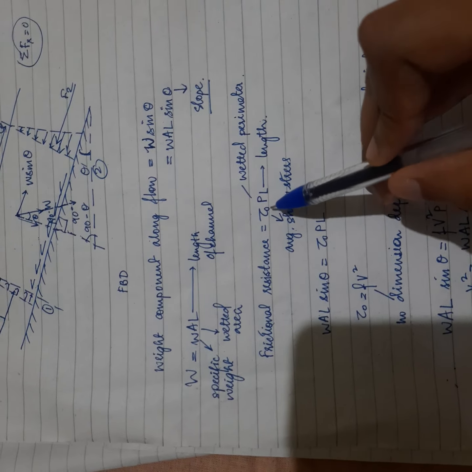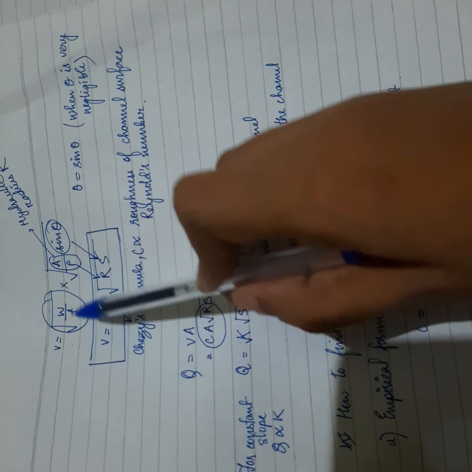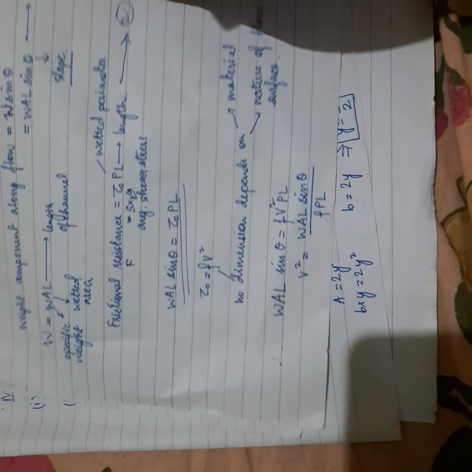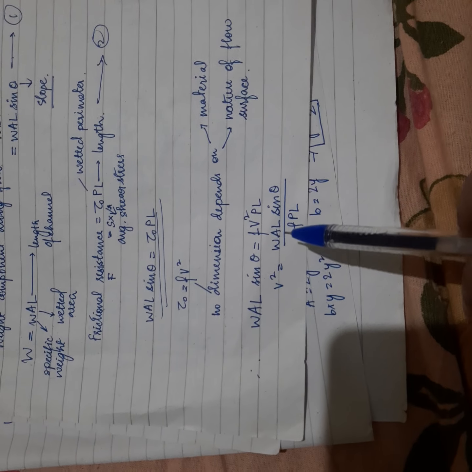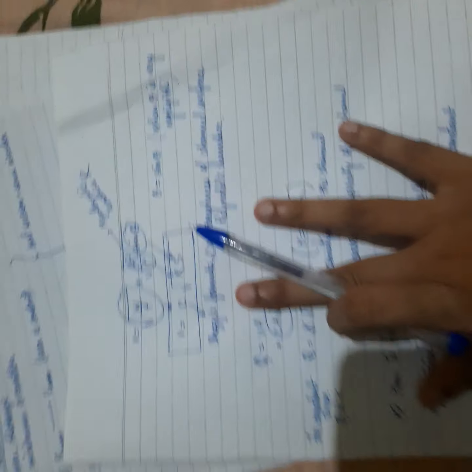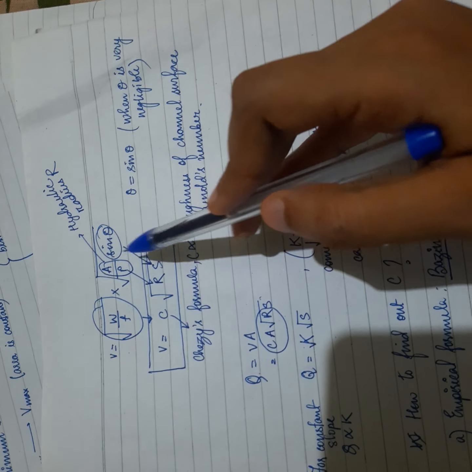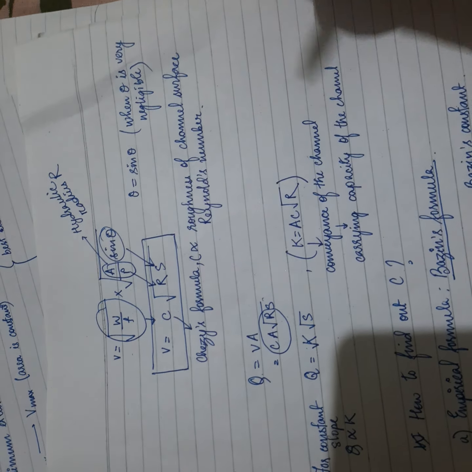V is velocity. Then just rearranging, v square equals W A L sin theta by F P L, okay? So v square equals W A L sin theta by F P L, then this becomes root over W by F into root over A by P sin theta, okay?